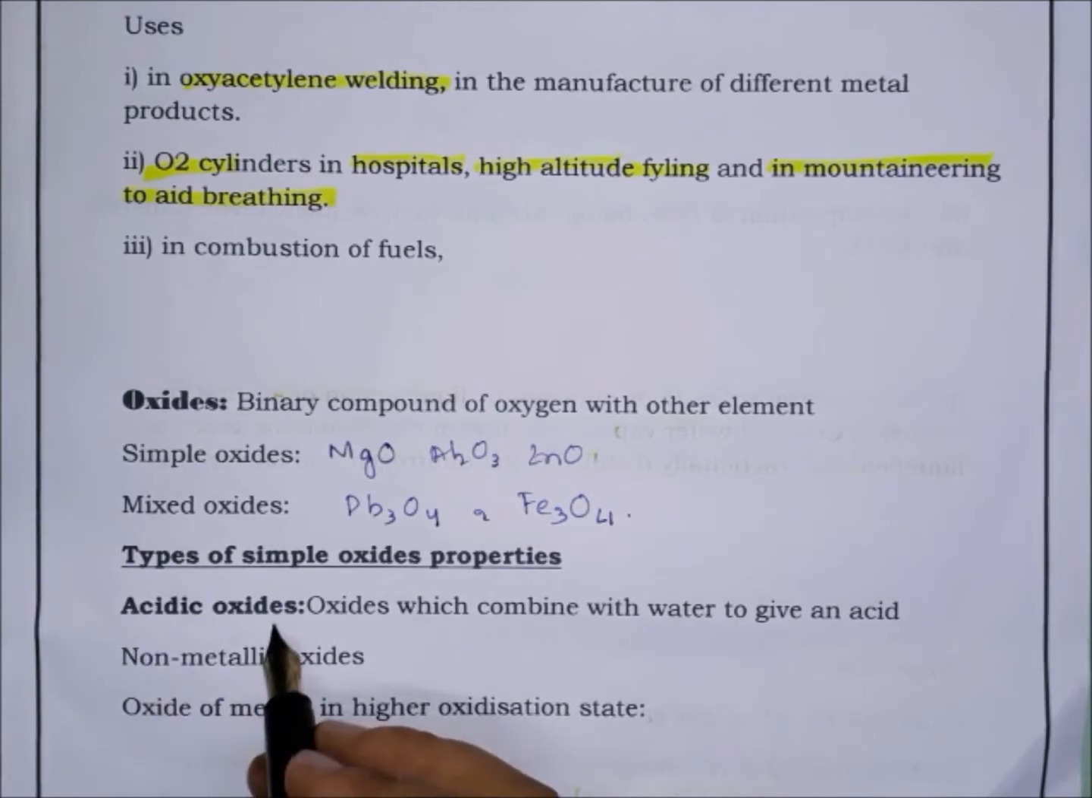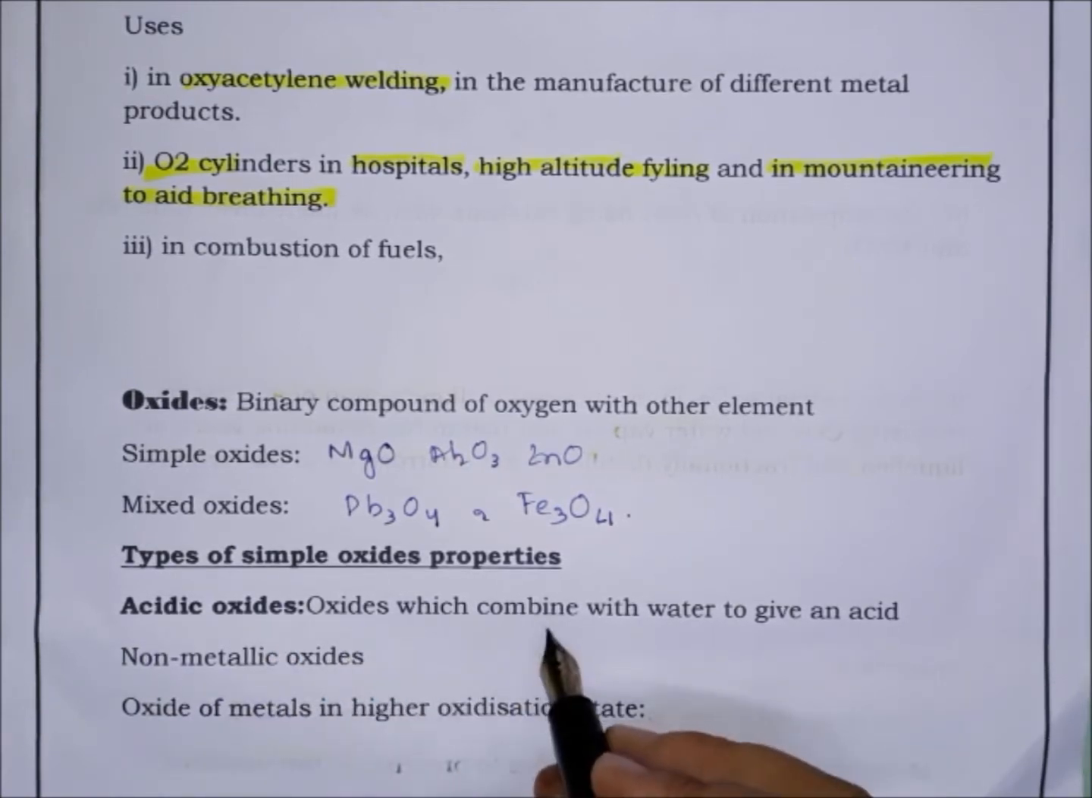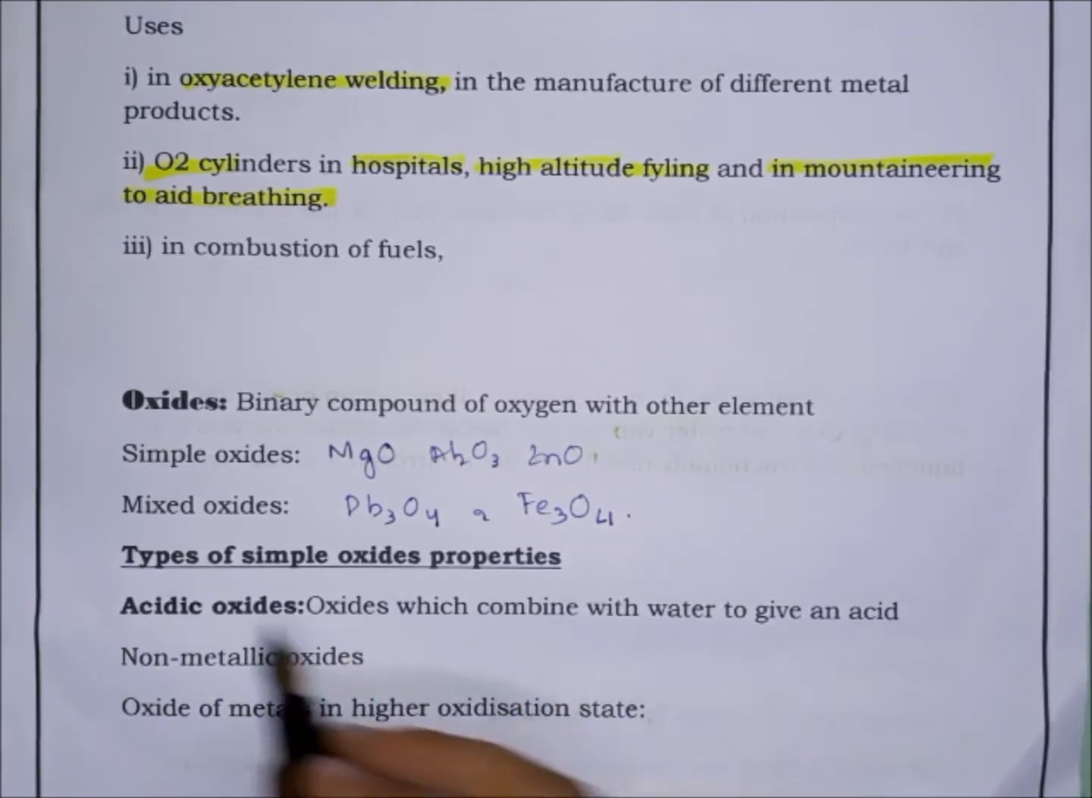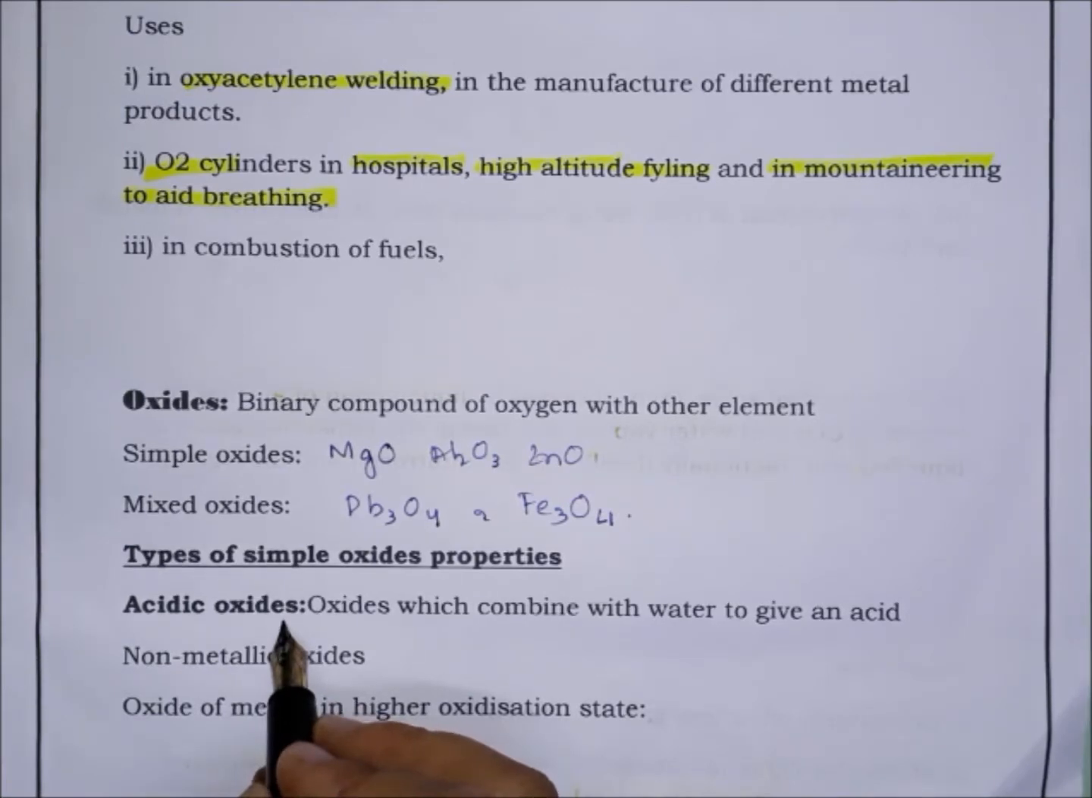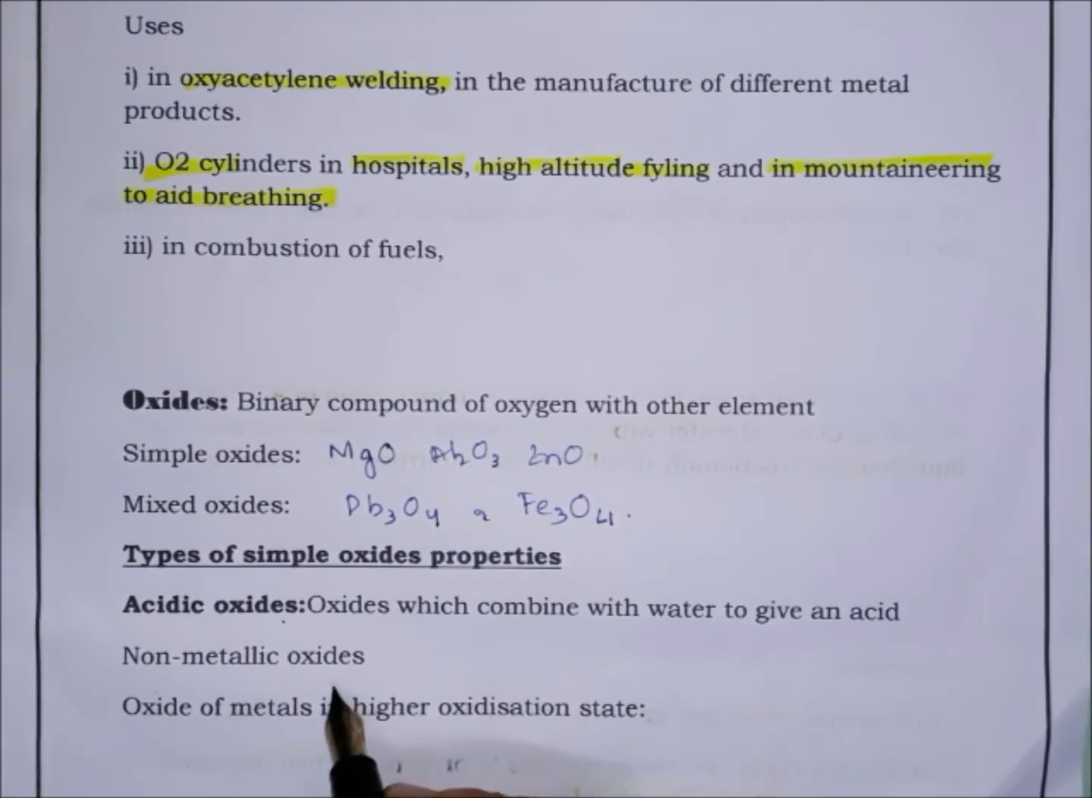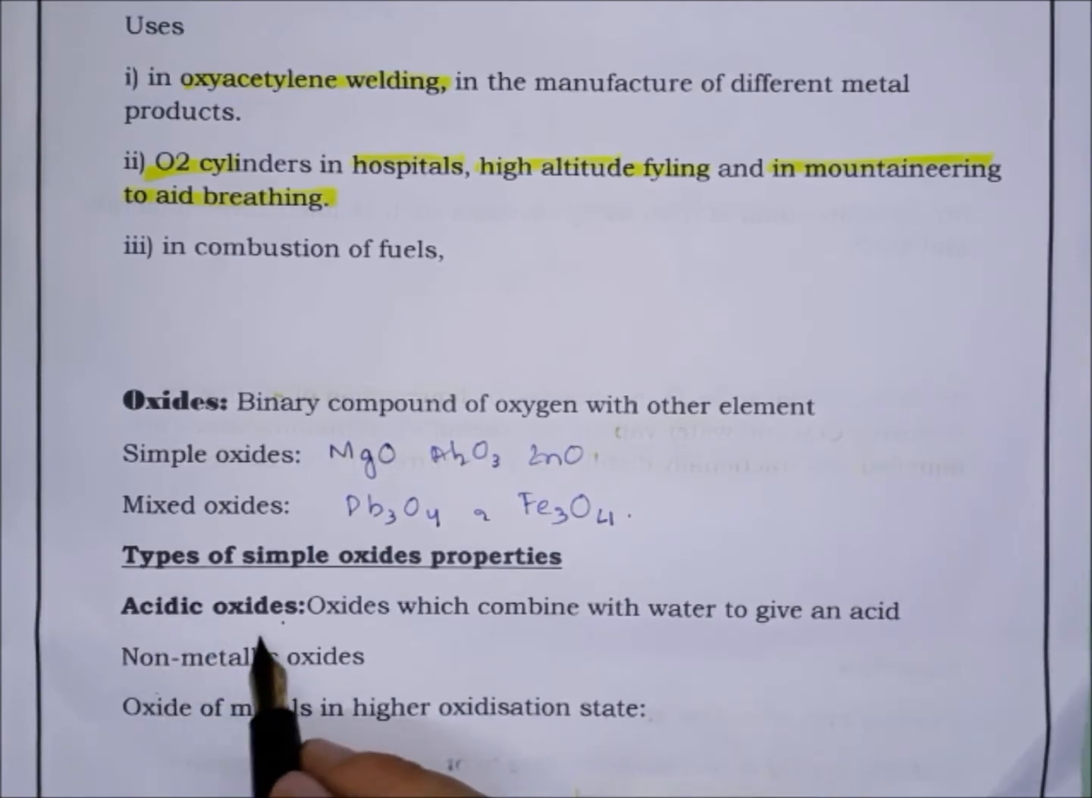Now, what is an acidic oxide? An oxide which combines with water to give an acid is an acidic oxide. This is the non-metallic oxide. So all are acidic oxides. Why? Because on dissolution in water they will give acid. Next, the oxide of a higher metal in a higher oxidation state will also act as an acidic oxide.